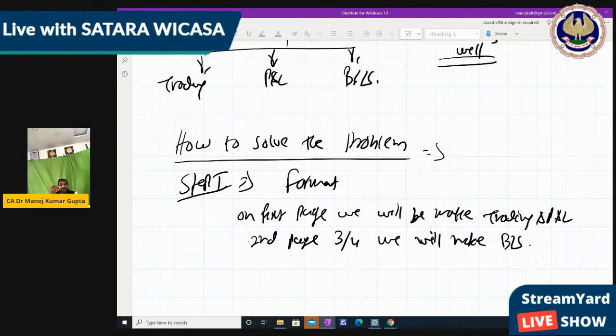Because in IPCC, in CA Inter, you do not get the trial balance. They give just the information, that is called accounting from incomplete records, single entry. So for that, you have to make the opening balance sheet as well. But here there is no need to make the opening balance sheet. So we make the closing balance sheet, and for any working note, any adjustment, make the working note for that, right?